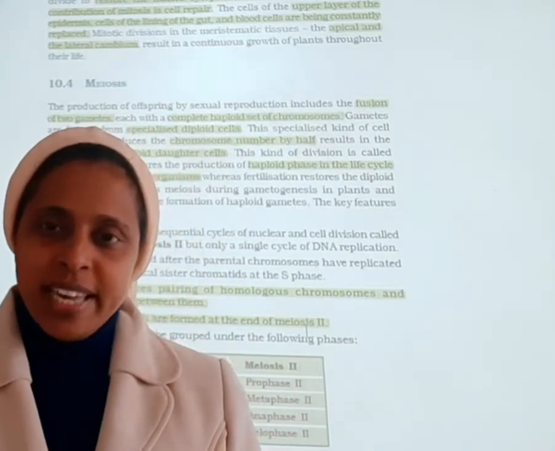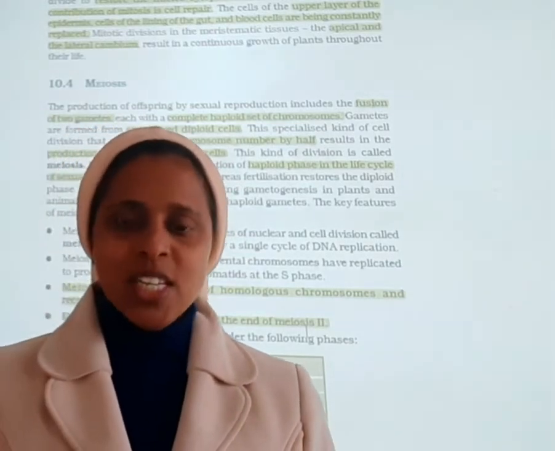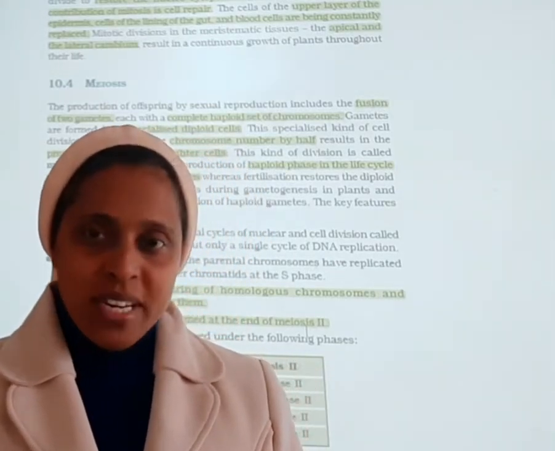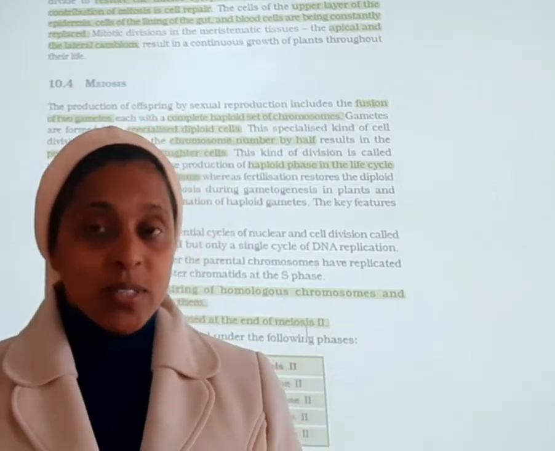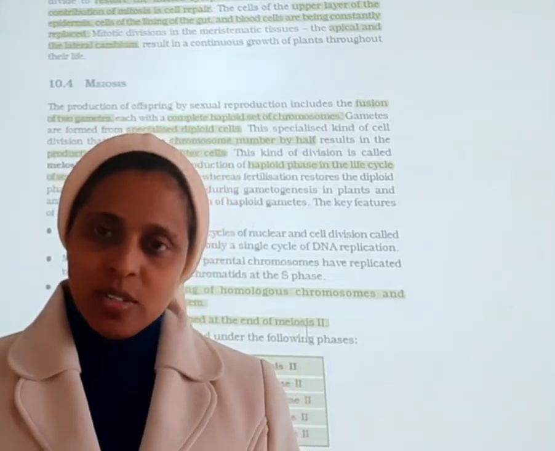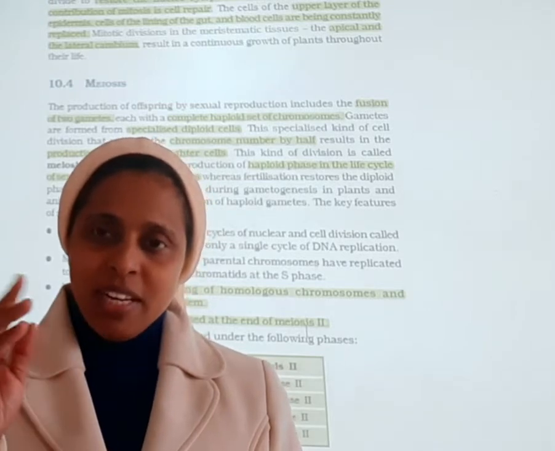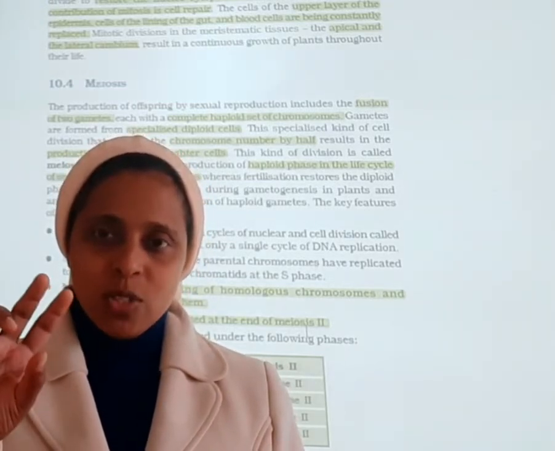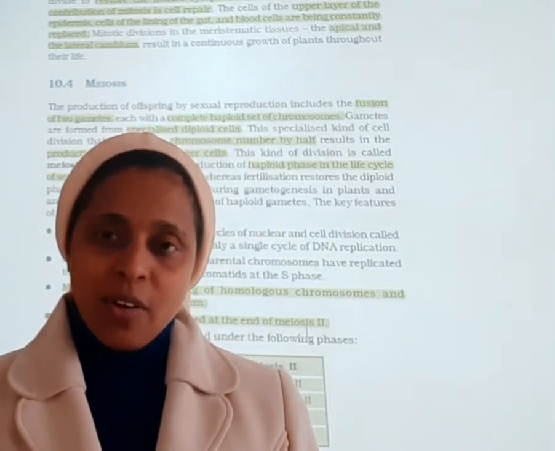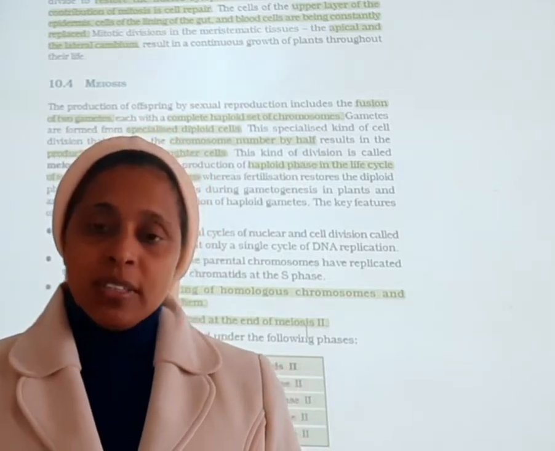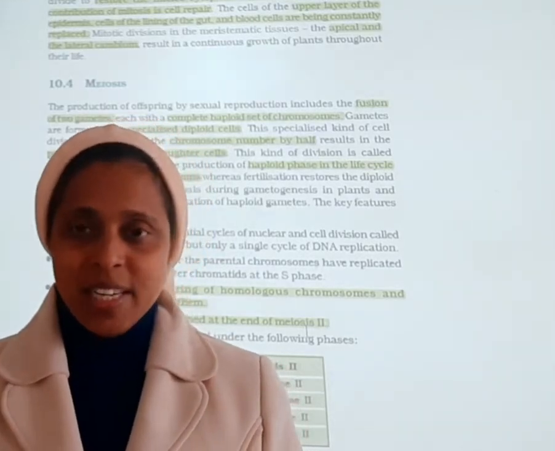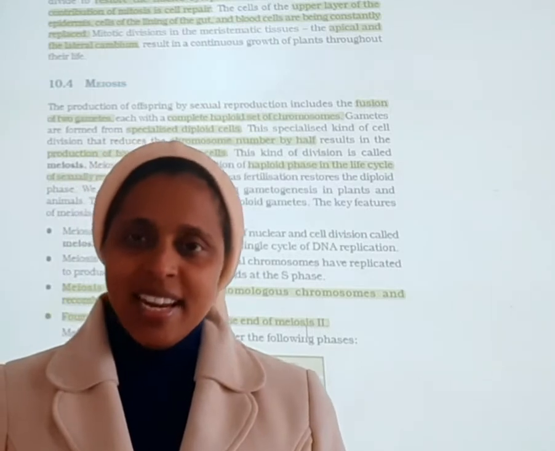So what is meiosis actually? Meiosis is a very important topic. In meiosis, double division is taking place. For gamete formation only, meiosis is taking place. Meiosis is otherwise called reductional division. Why is it called reductional division? Because from the parent cell, when it goes to the daughter cell, the chromosome number becomes reduced. That's why it is termed reductional division. Just it becomes half.